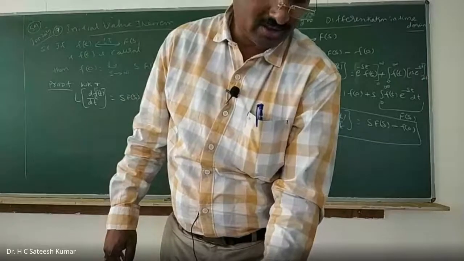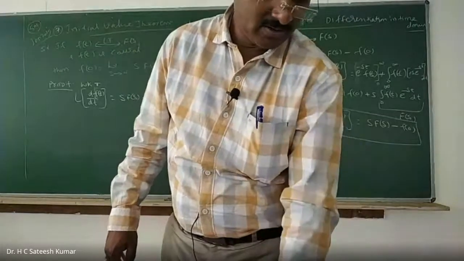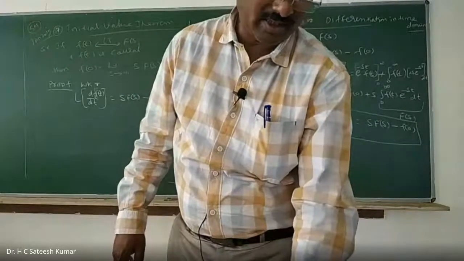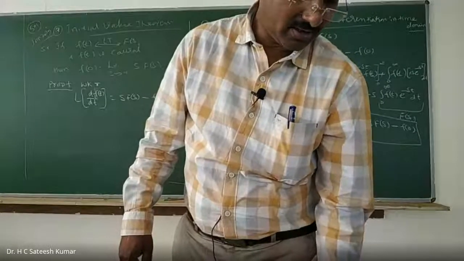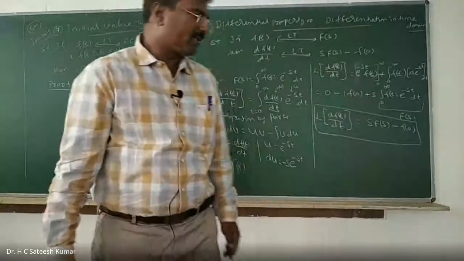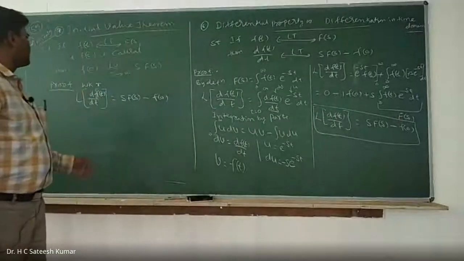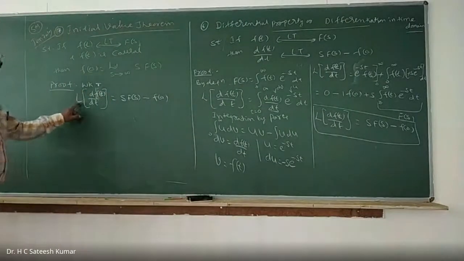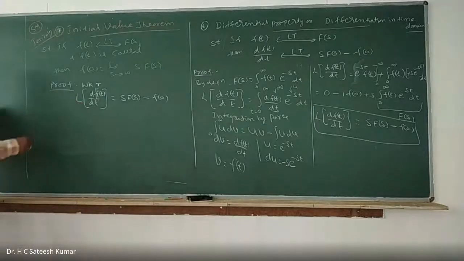So we'll go back to the original problem. Right, initial value theorem. So now what is that? You can write it, integration from... So now you're taking the limit. So this is nothing but what? The Laplace transform of df of t divided by dt is nothing but what?